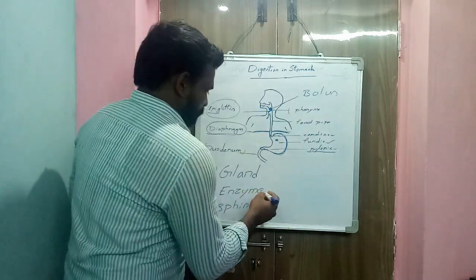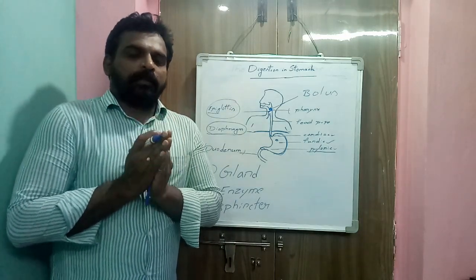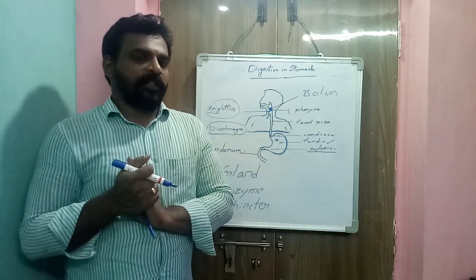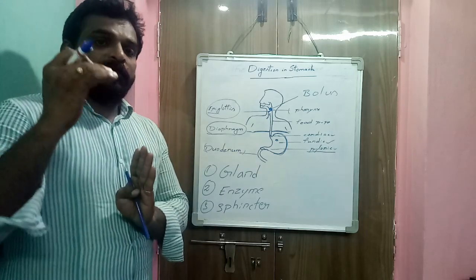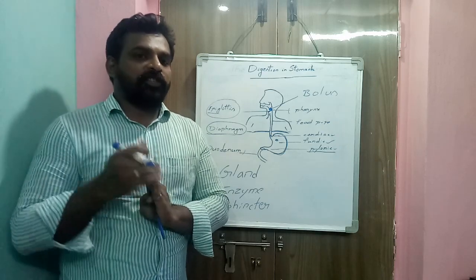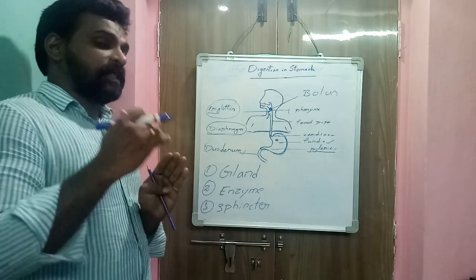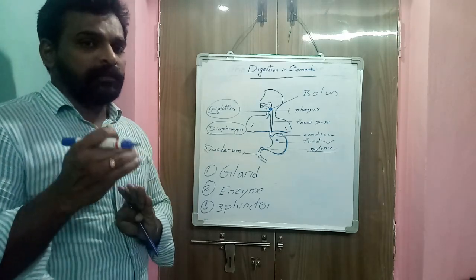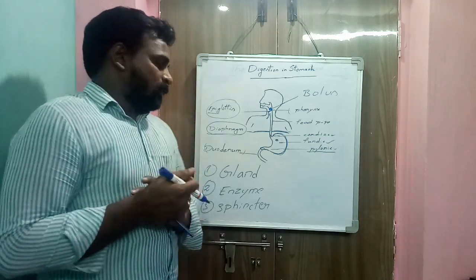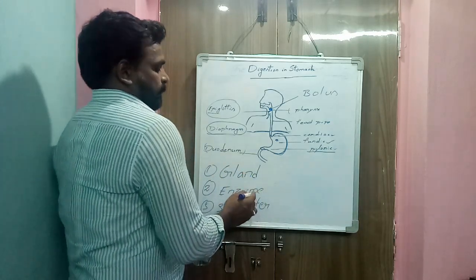Next, enzyme. What is an enzyme? Enzymes are protein molecules that speed up chemical reactions without being consumed in the reaction. It is also called a biological catalyst. So glands secrete enzymes.